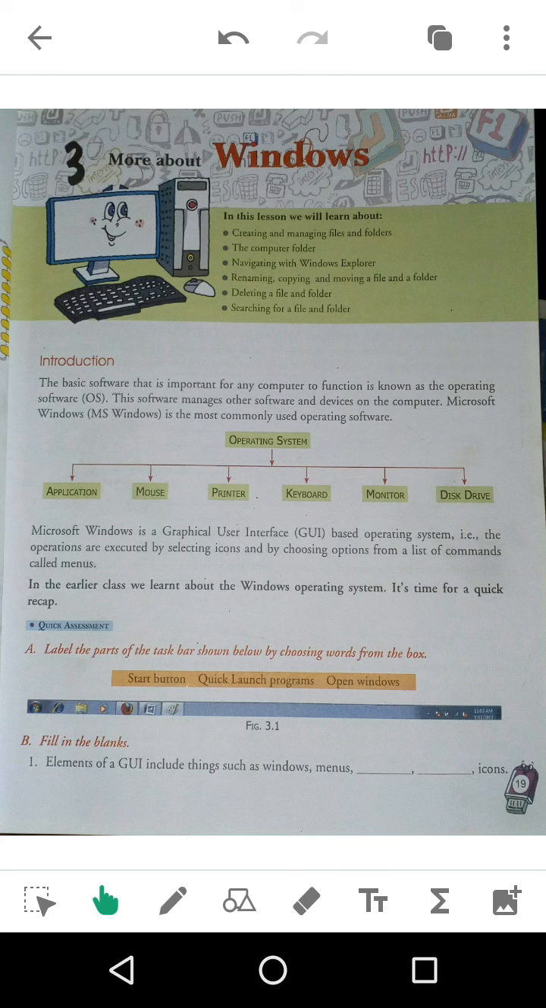Okay, students. So, in today's class, we will start a new chapter. The name of the chapter is More About Windows. Okay. So, let's see what we will learn in this chapter. In this lesson, we will learn about creating and managing files and folders.